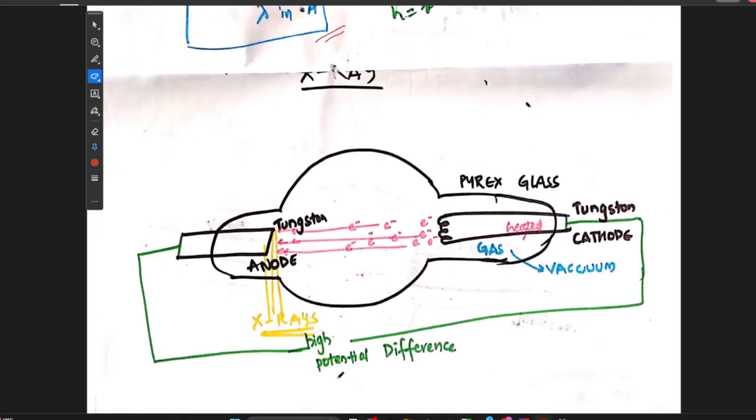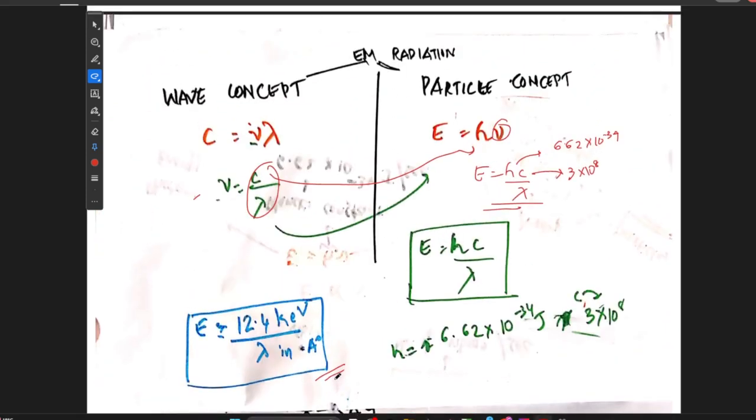The summary of this chapter is that X-rays are electromagnetic radiation. These can be waves or particles. If they are waves, they travel with the speed of light, so velocity is equal to nu lambda. If they are particles, then energy is equal to h nu. But the recent concept says that X-rays or electromagnetic radiation can travel both as waves and as particles. As a result, we have deduced the equation energy is equal to 12.4 by lambda. This states that energy depends on wavelength.